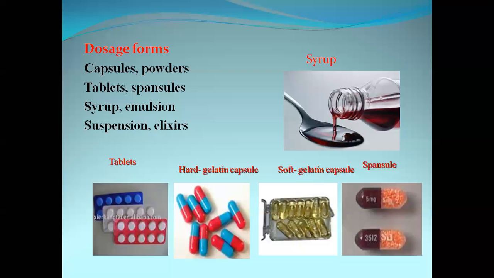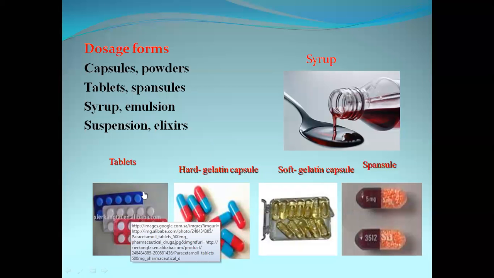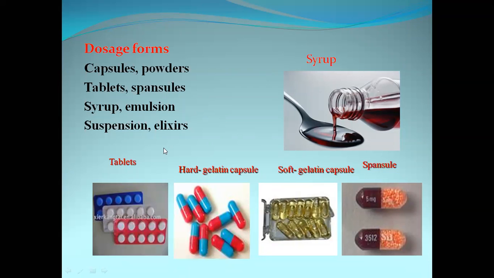Here, the dosage form means the physical form of the drug. If you see the tablets in this image, they are round and solid. So the tablet's physical form is round and solid in this image. So the dosage form is the physical form of the drug.